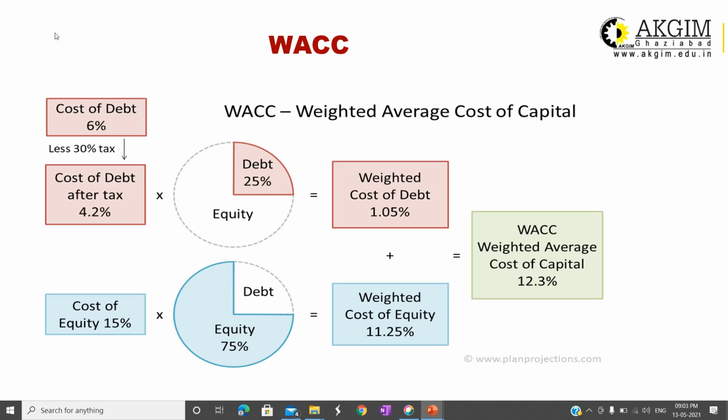In this example, we assumed that there are only two sources: first debt and second equity. The proportion is 25% debt and 75% equity. With the help of this, you can calculate WACC.